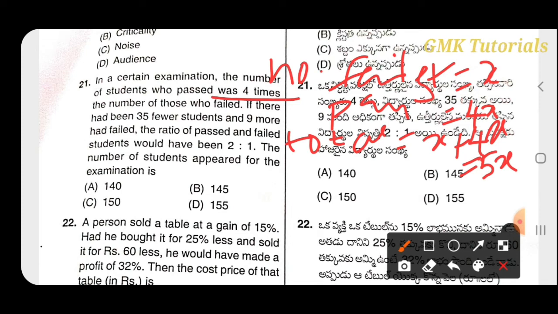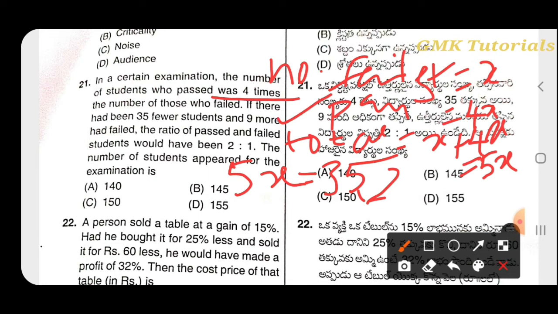So we take the total as 5x minus 35 and the failed students, 9 more, as x plus 9.